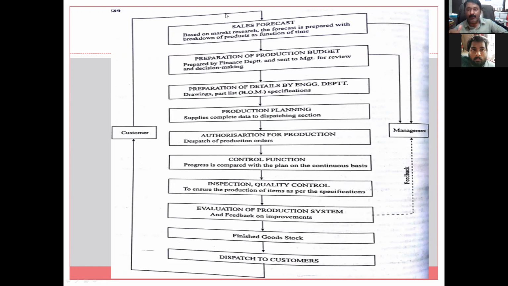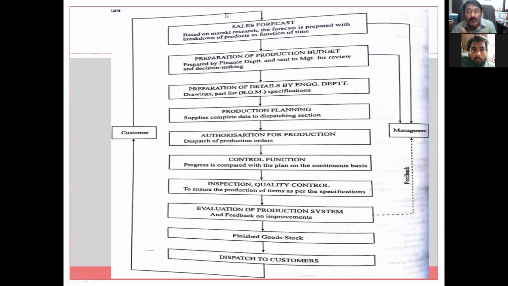So what are these two parameters? And as an outcome of the two parameters, next will be evaluation of the production system and feedback on improvement. So if this production system is capable of producing 35,000 parts as per the requirement without any problem, without any rejection, we can say that okay, everything is going smooth, no problem. If there are some problems, then these are the two machines which are producing the faulty components. So let us work on these two machines, not use these two machines or these two operators for that particular work, and let us assign others.